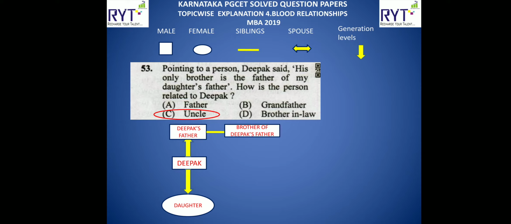This half is done. If you come back to the beginning of the sentence, his only brother is the father of my daughter's father. It means his only brother is the father of Deepak. Deepak's father is there, then his only brother. How is the person related to Deepak? So we are talking about an uncle, he is Deepak's uncle.